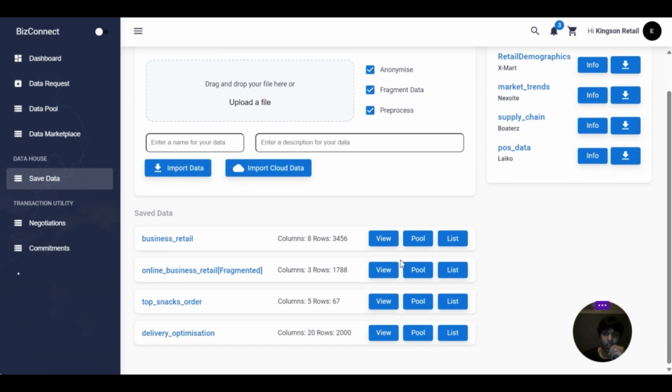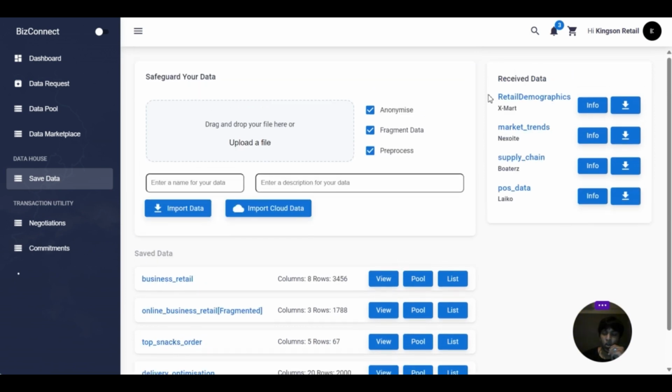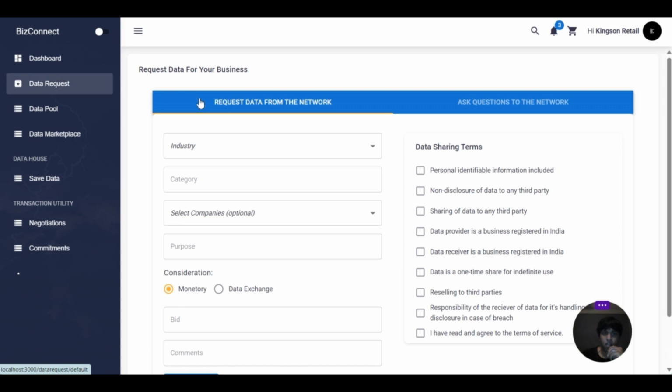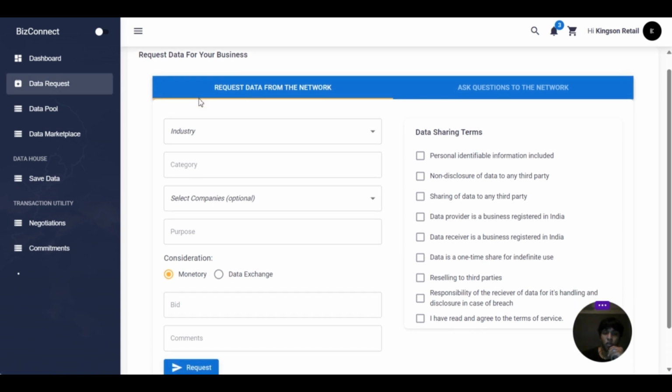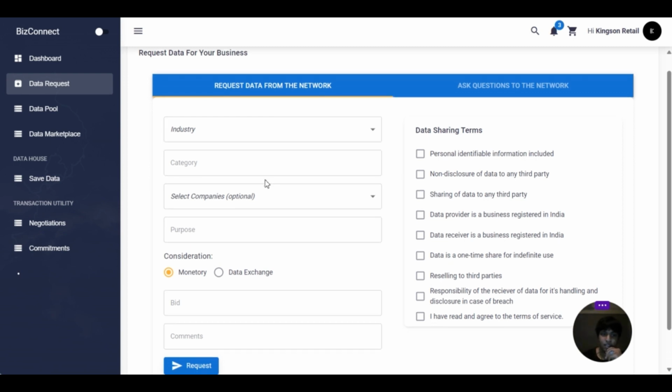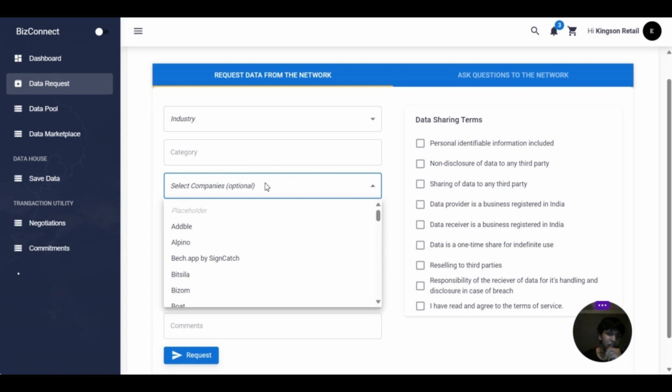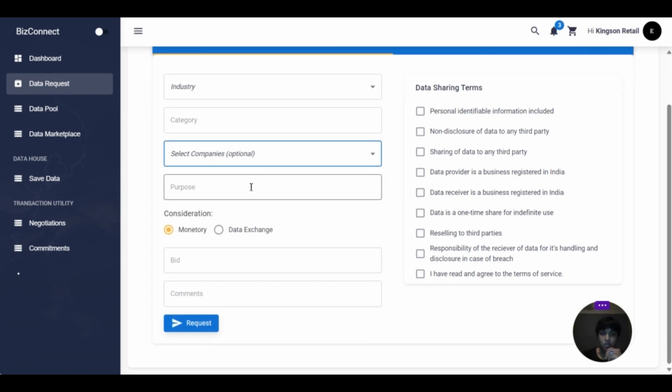You can view your saved data here, and you can also view the data you have received from other businesses. So this acts as a base for three different features that we have. One, let's start with the first one, which is data request. Here you can request your data from the network, as in the businesses that have joined our platform. You can choose the industry, the category, you can select different companies. You have to mention your purpose.